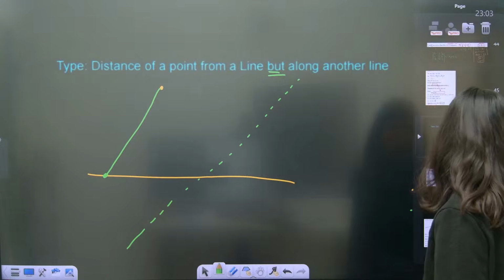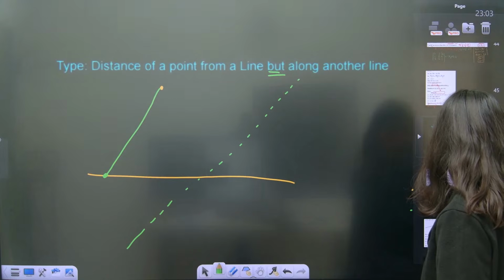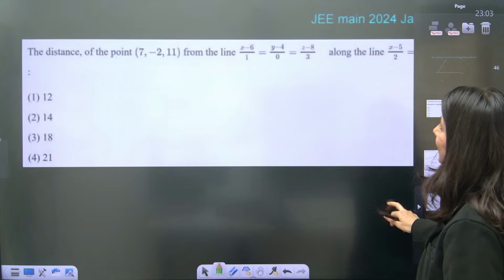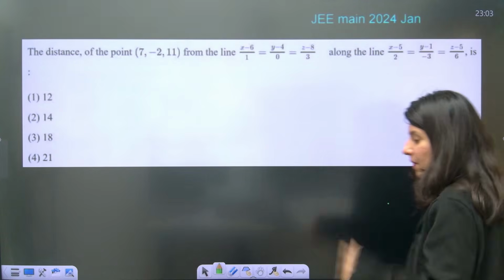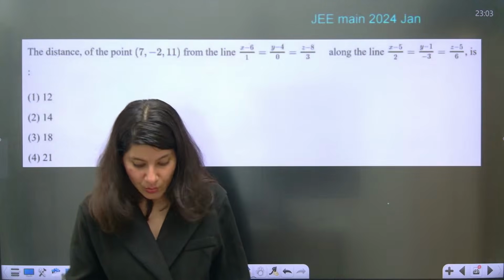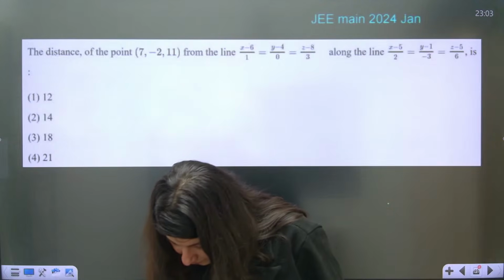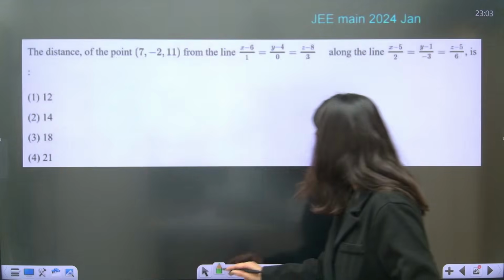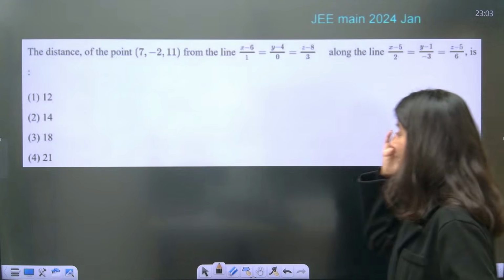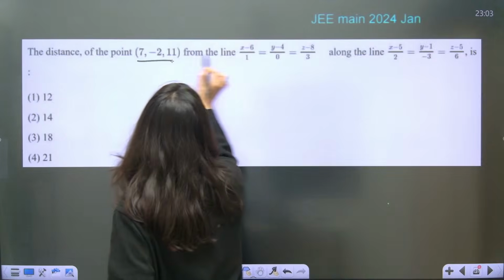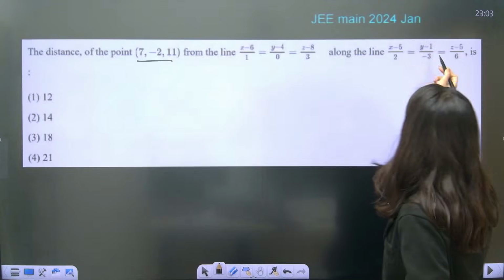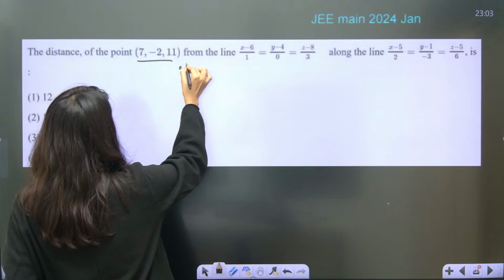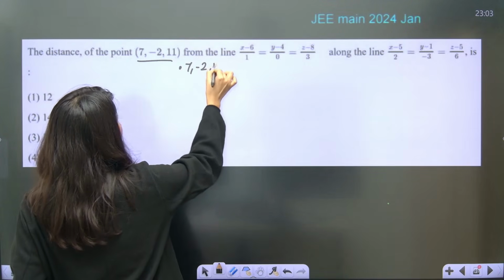That we will do with the help of a problem given right here. Can we do this question? Yes, I think we can. JEE Main January 2024. Yes, Sumit, done. Name taken, Sumit. How are you? So distance of a point from the line along this line. First of all, let us draw this point 7, minus 2, 11.